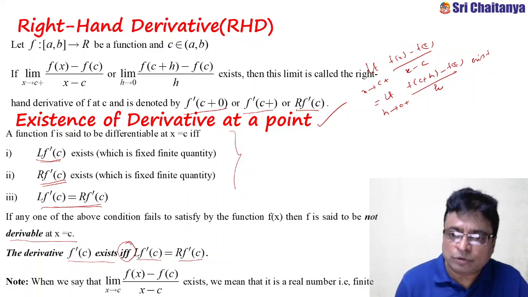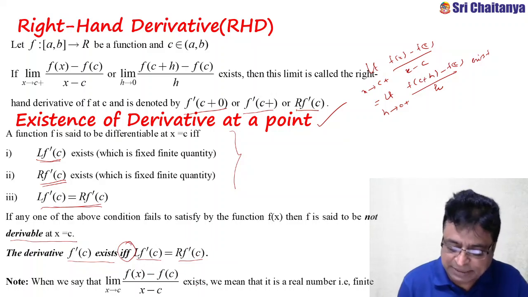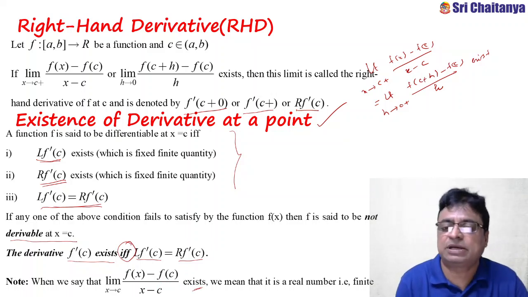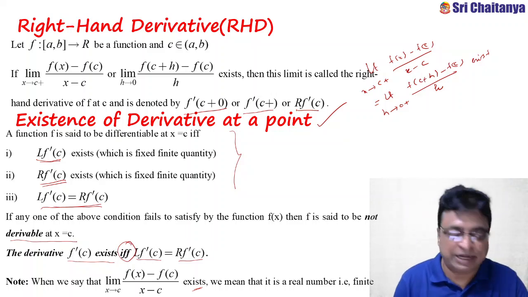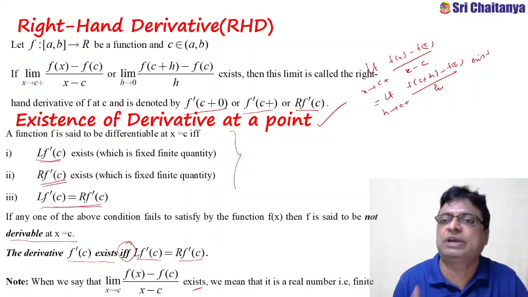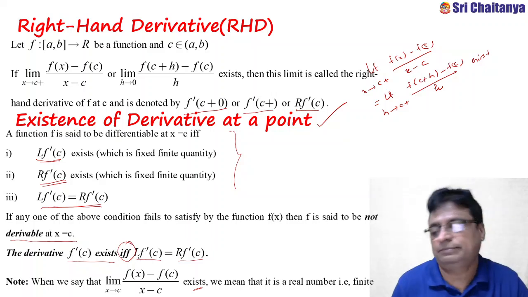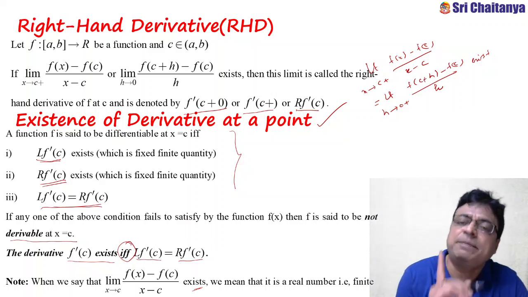Clear? So actually the limit as x tends to c of f of x minus f of c by x minus c exists. This means what? It is a real number, because real numbers are always a finite quantity. That is the meaning of existing. So whenever the limit becomes a real number, then only we can say that the derivative at that particular point exists and is equal to that number. Clear? This is all about the derivative of the function at a point.